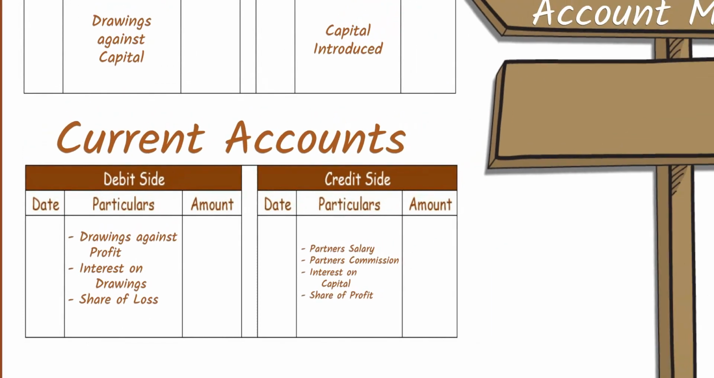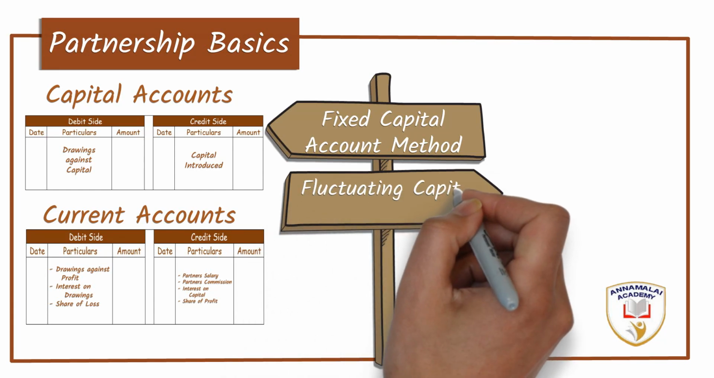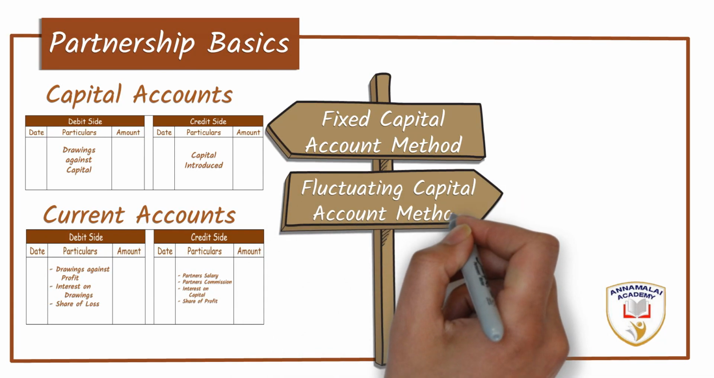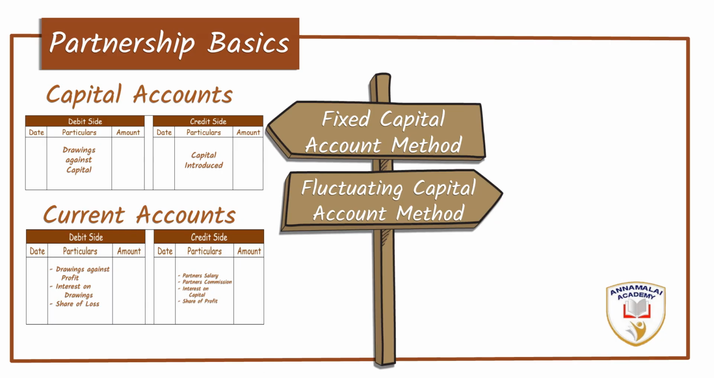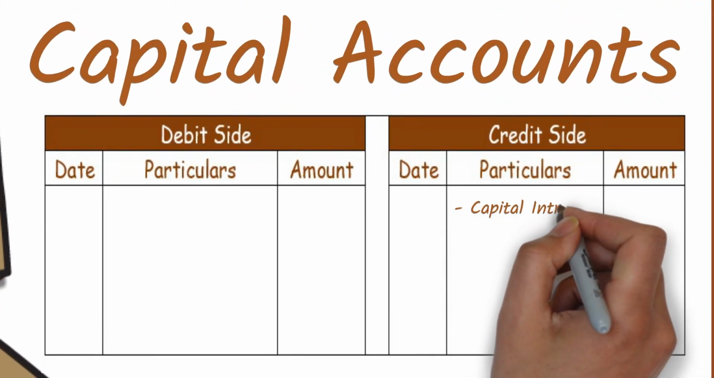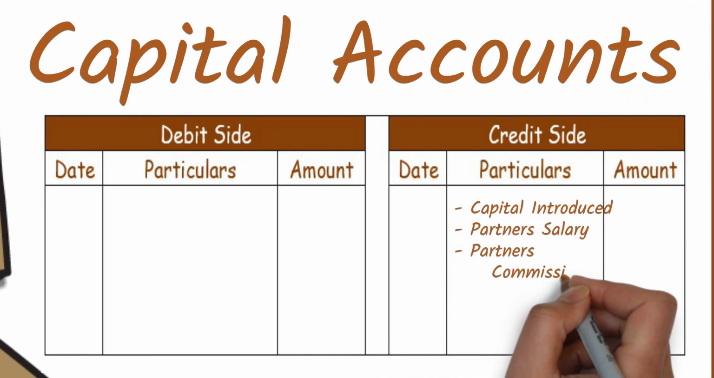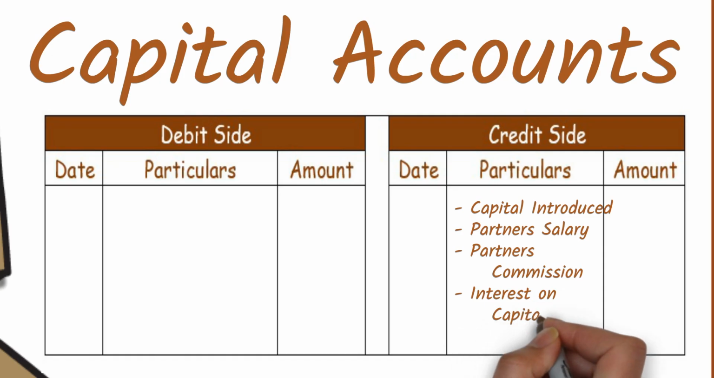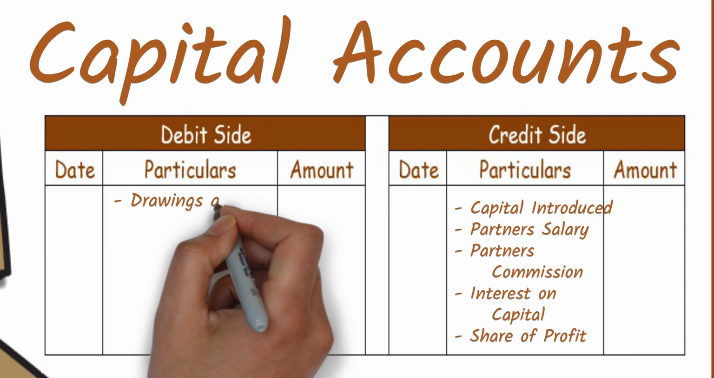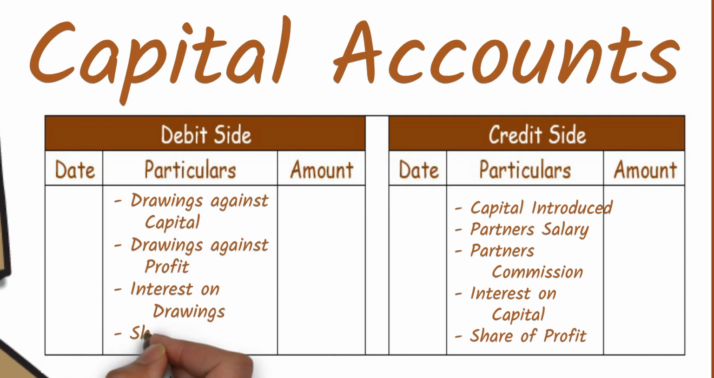In case the partnership firm wishes to maintain the fluctuating capital account method, they maintain only one account, that is the capital account. It is just a consolidation of the above discussed two accounts. That is, on the credit side, you record capital introduced, partner's salary, commission, interest on capital and share of profit. And you debit the drawings against capital, drawings against profit, interest on drawings and share of loss.